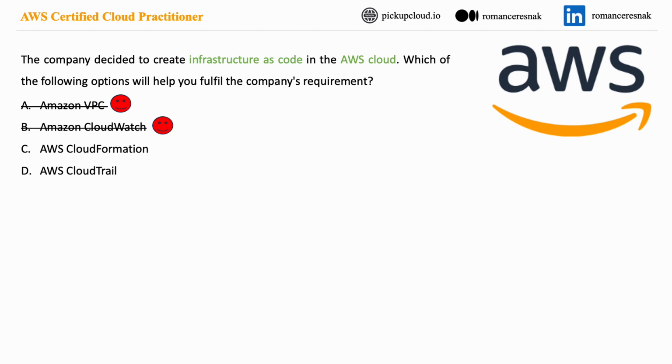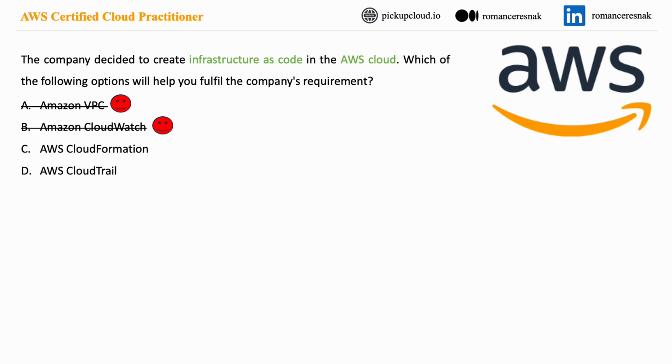AWS CloudFormation is a service provided by AWS that allows you to model and set up your AWS resources using templates. These templates describe the AWS resources you want to create, such as Amazon EC2 instances, Amazon RDS database instances, Amazon S3 bucket, and so on and so on. CloudFormation then takes care of provisioning and configuring those resources for you based on the template.